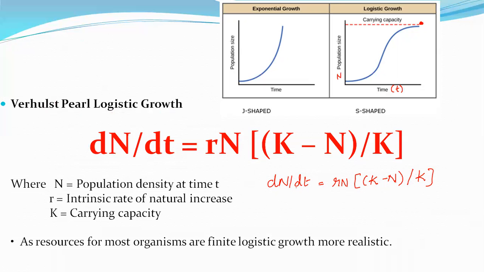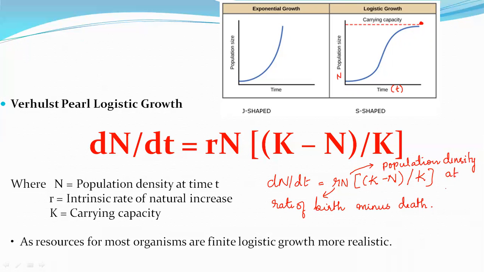That is, dN by dt is equal to rN, where r is the intrinsic rate of natural increase, and N is the population density at a time t. This I also said: r is the intrinsic rate of natural increase, the rate of birth minus death, where N is the population density at time t.